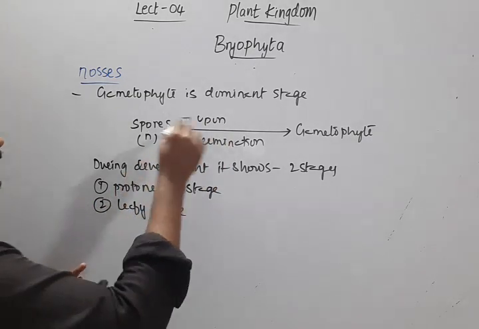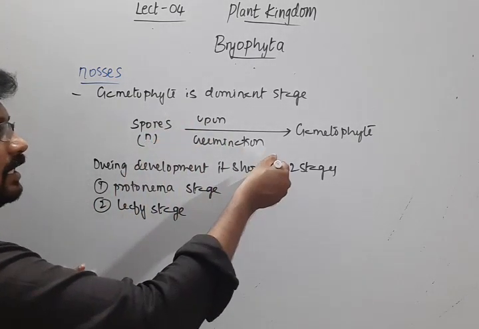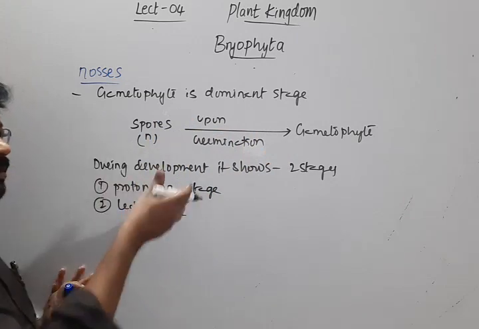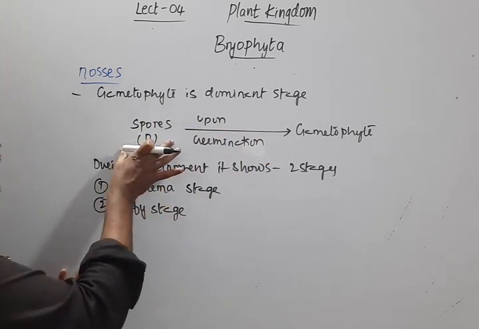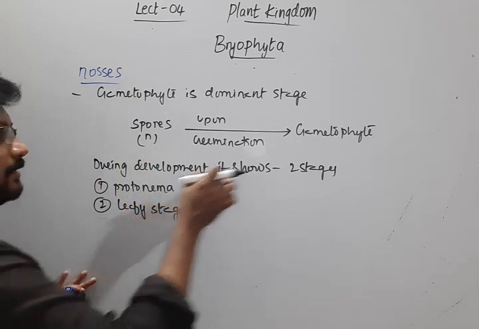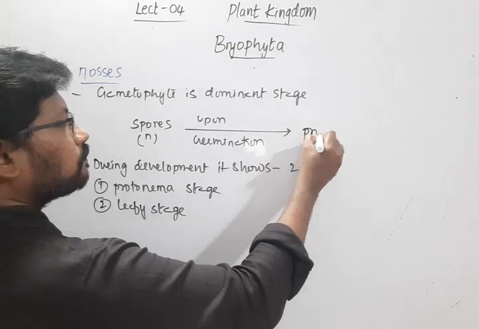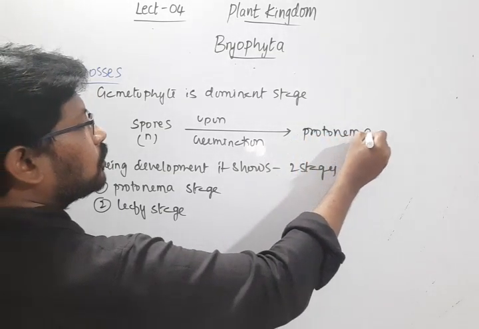Here, when the spores germinate, they first produce the protonema.